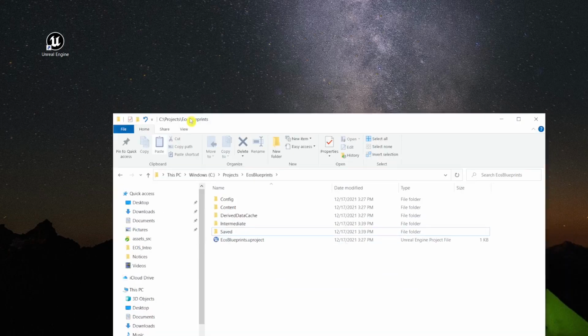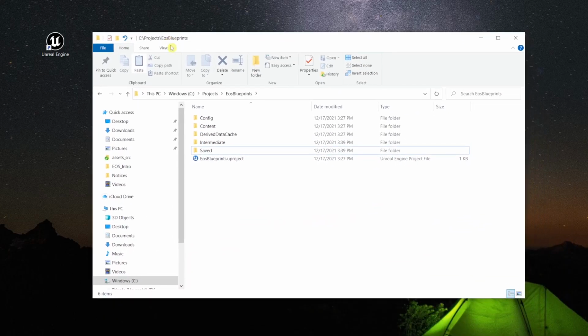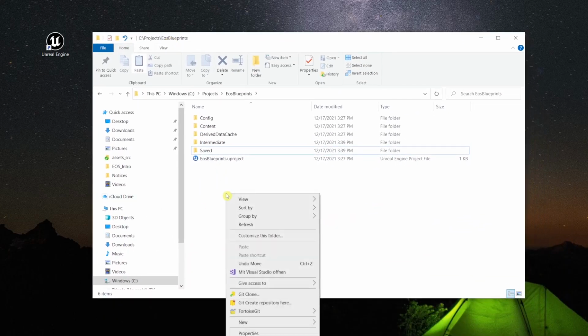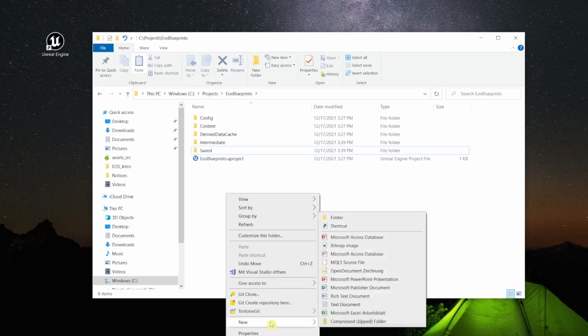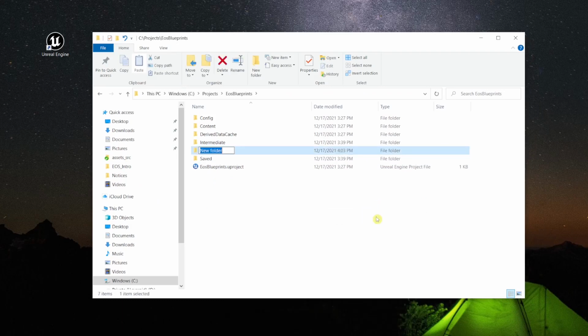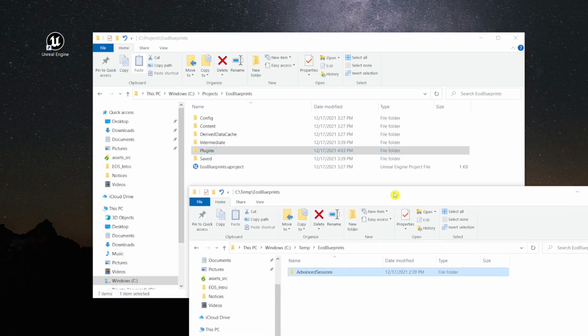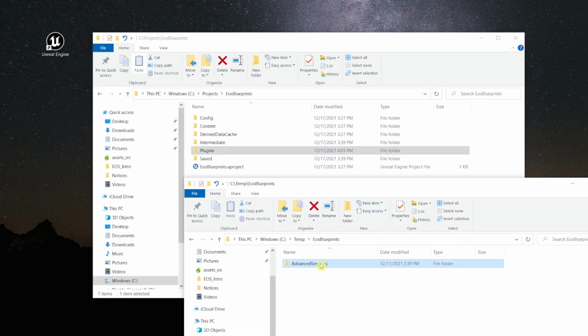Next, we go to the project folder of our third-person project. I've prepared this here. We create a new folder named Plugins. And there we unzip the plugin we just downloaded to this Plugins folder.